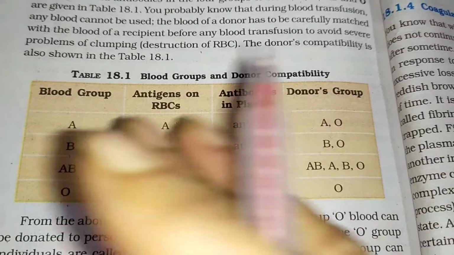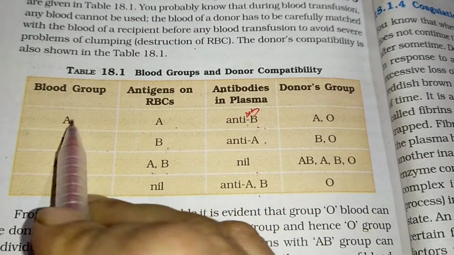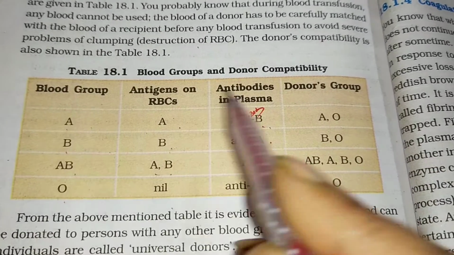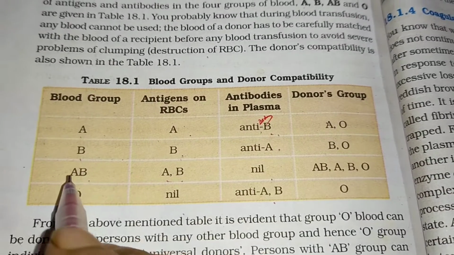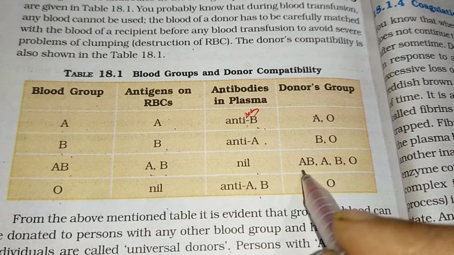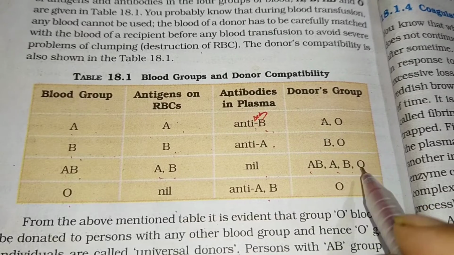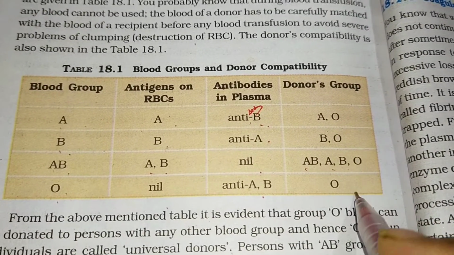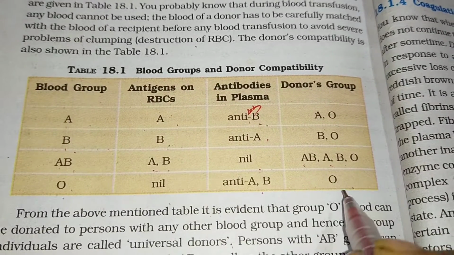Now we are coming to the donor groups. A can take from A or O. B can take from B and O. AB can take from AB, A, B, O, all the blood groups. And O can take from O only. So O is what is called the universal donor.